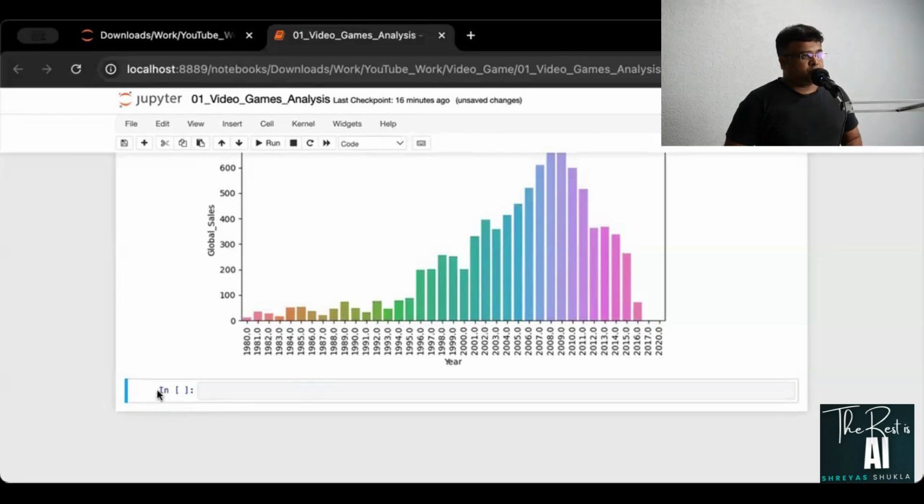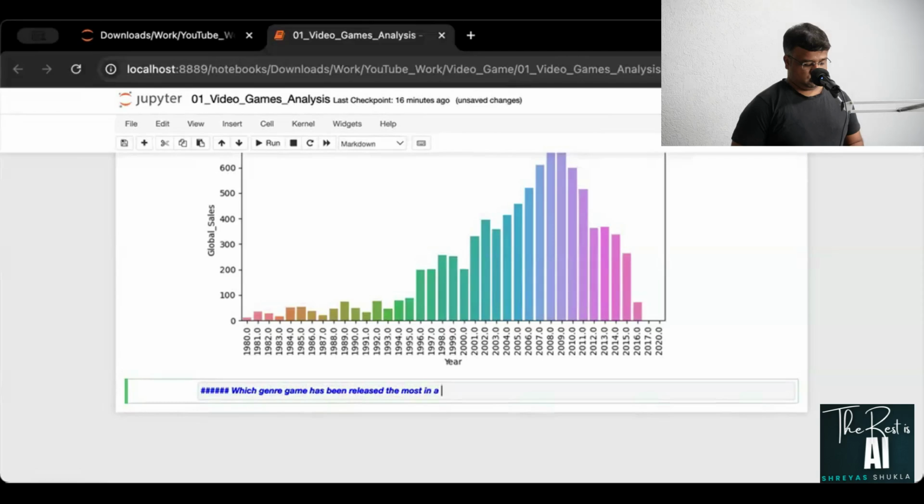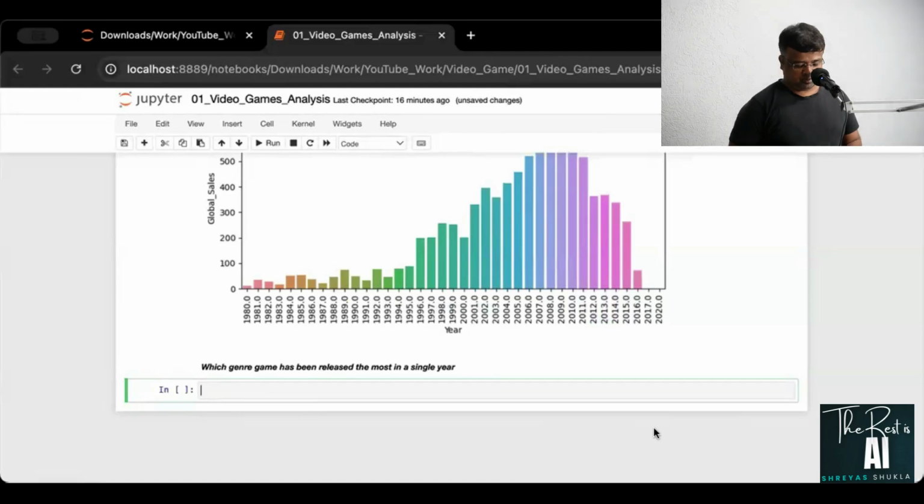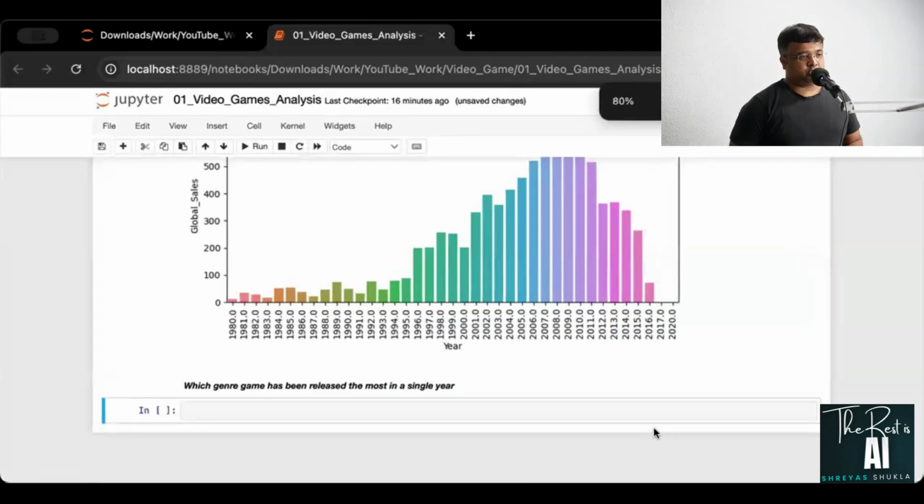Anyway, let us try to understand which genre of game has been released the most in a single year. And for this one, I'll take a rather complex coding, because we have almost been doing copy paste here.